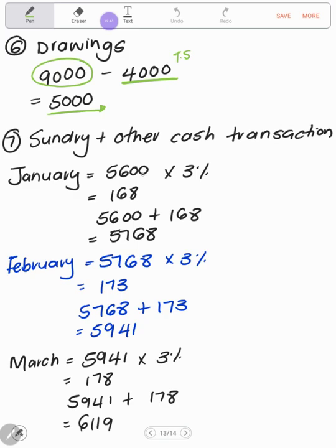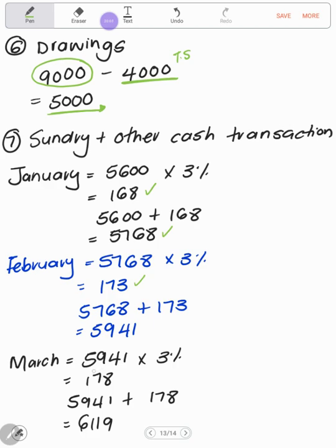So in January, I take the balance times 3%. It's 168. I'm adding that to get the new sundry and other cash expenses. Then I'll take the January balance multiplied by 3% to get the new increase. If I add that together, I should get a value of 5,941.